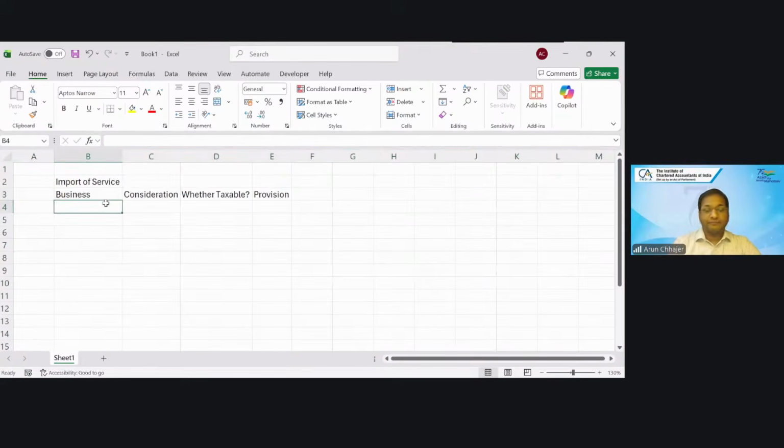Very simple thing. Assume there are four situations which I have covered. Whether taxable or not, just give me the answer for 1, 2, 3, 4.